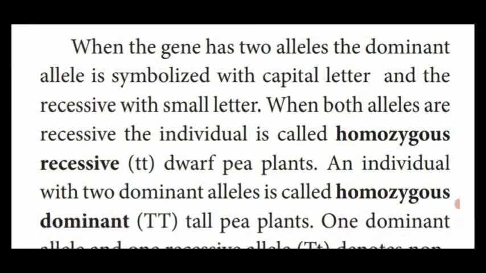Another one: the individual with two dominant alleles is called homozygous dominant. That is the tall pea plant, capital TT.